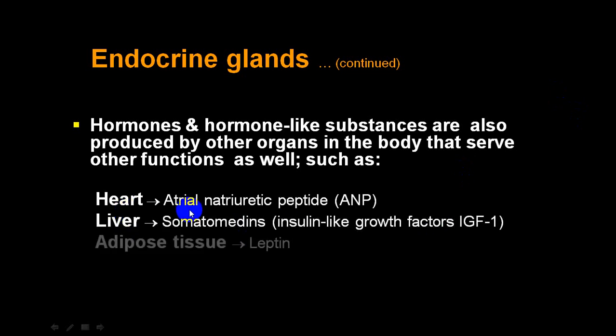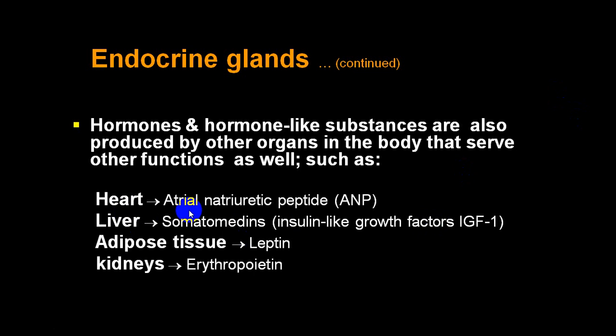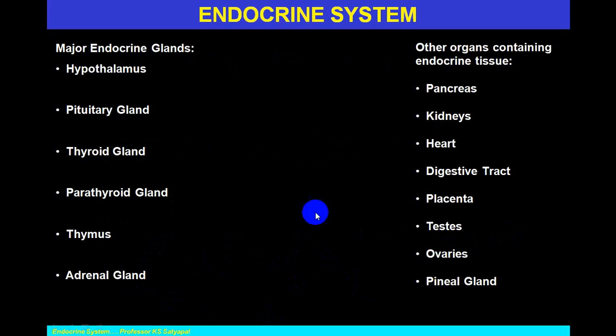Even the heart secretes one hormone we call ANP, atrial natriuretic peptide. Liver also produces one hormone we call somatomedins, insulin-like growth factor. Adipose tissue, leptin, kidney, erythropoietin. So these are all the different structures which also contain endocrine tissue. Plus they also perform many other exocrine functions. Some of those also perform.